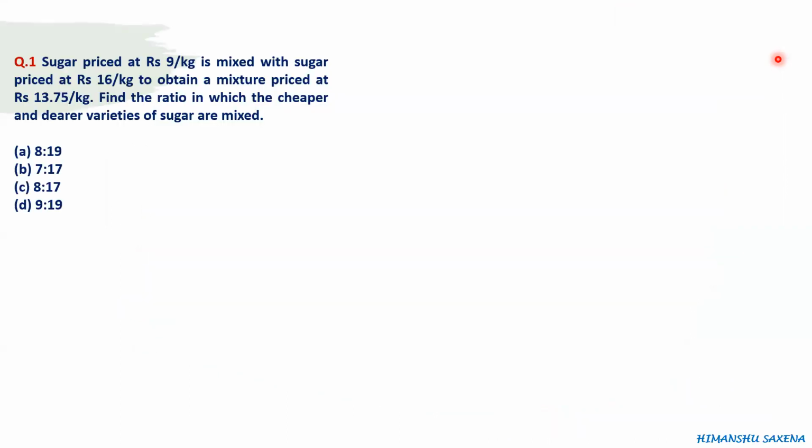Our first question is: sugar priced at rupees 9 per kg is mixed with sugar priced at 16 rupees per kg to obtain a mixture priced at 13 rupees 75 paisa per kg. Find the ratio in which the cheaper and the dearer varieties of sugar are mixed. So one way to solve this problem is to directly use the formula and calculate the ratio.